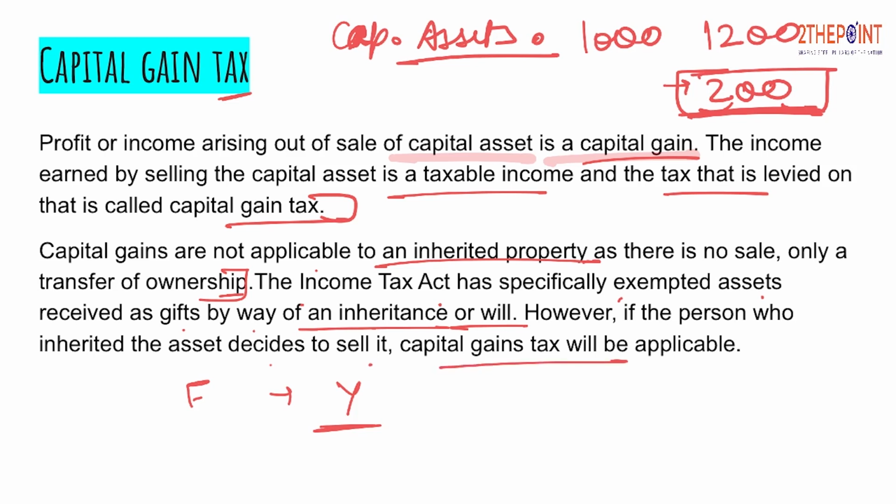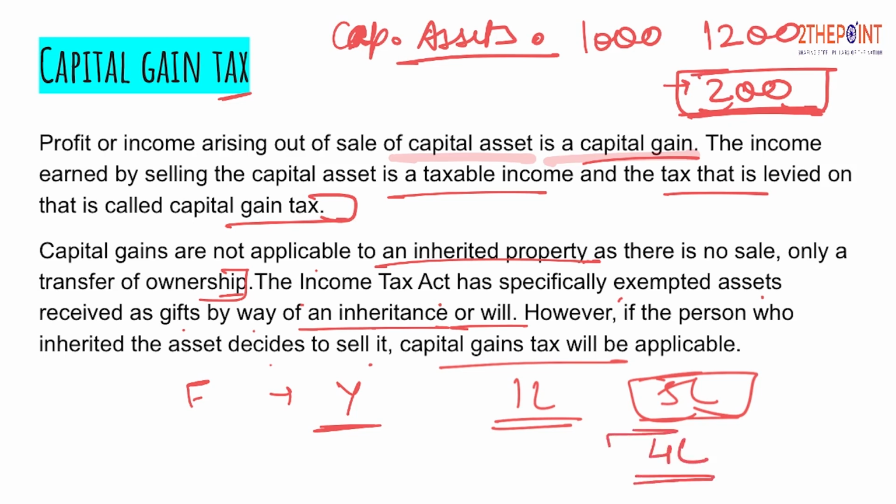However, if the person who inherited the asset decides to sell it, capital gain tax will be applicable. Let's suppose my mother has gifted me a piece of land worth ₹1 lakh, and now after it is in my name, I have decided that I will sell it in the market for 5 lakhs, and I've got this price for my property. How much gain did it accrue on selling this property? It is 4 lakhs. So now this 4 lakh will definitely attract capital gain tax. I hope it is clear to you by now as to when this capital gain tax arises.